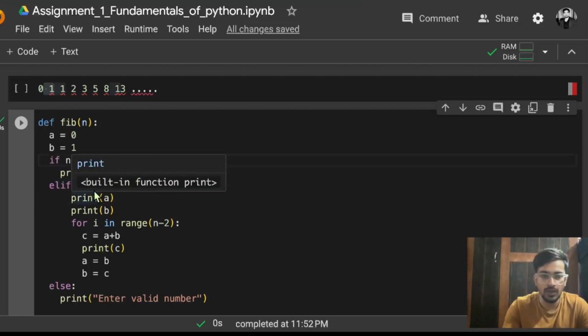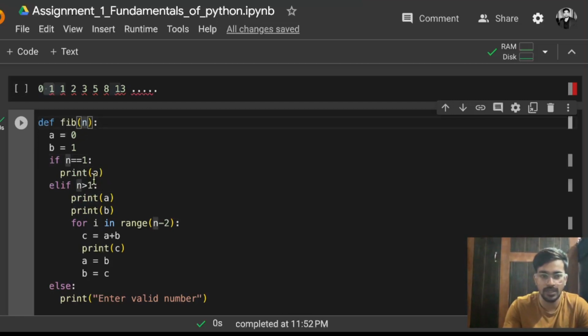Okay, so if someone is giving an input of n that is greater than 1, let's say 2, 3, 4, 5, anything, what will happen? First of all you have to just print a and b, because those first two terms are fixed.